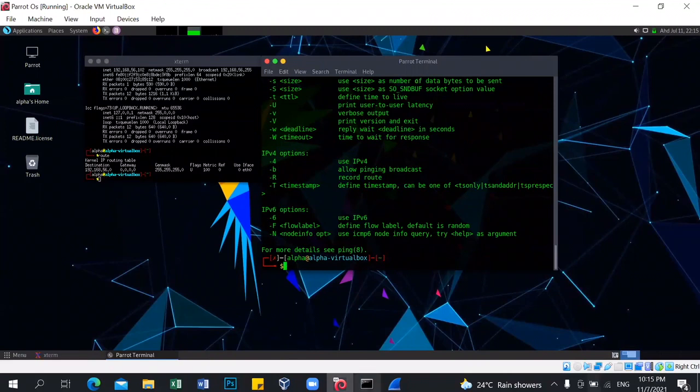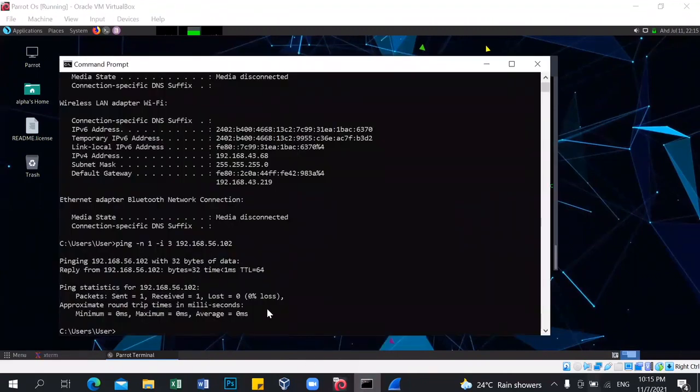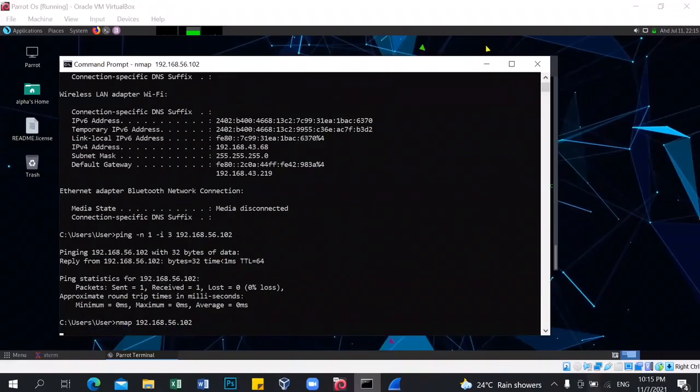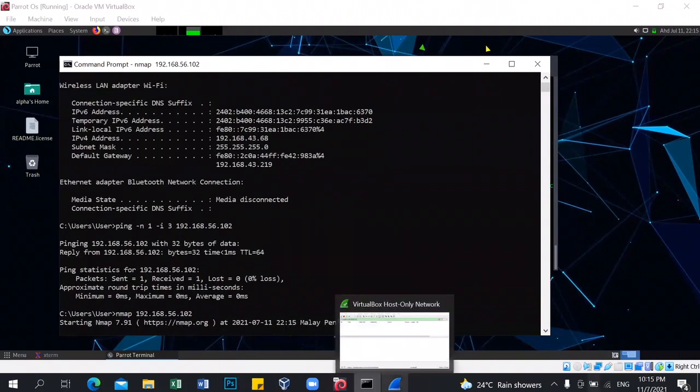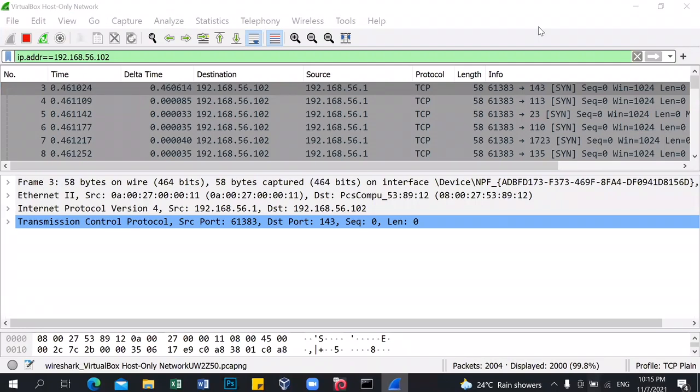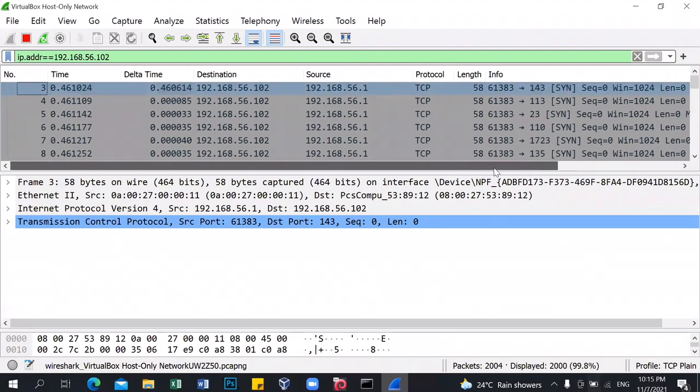Then, to scan a single host IP address, we use nmap and the IP address, and this is the Wireshark capture.